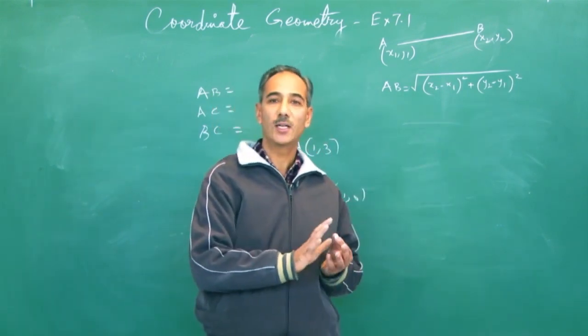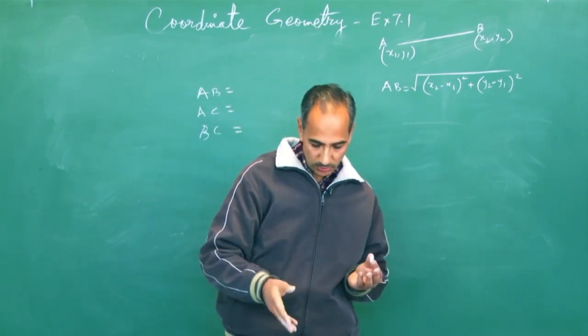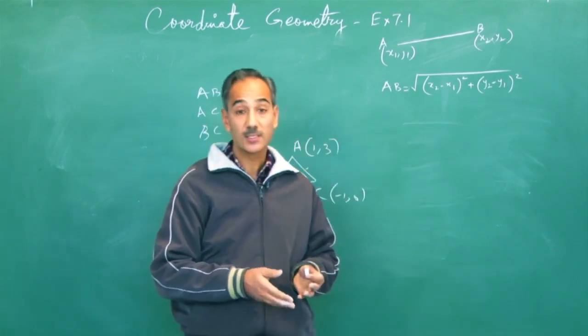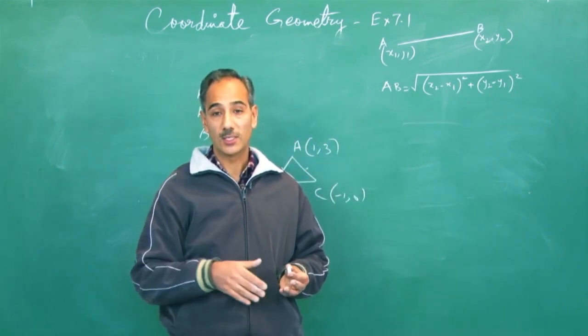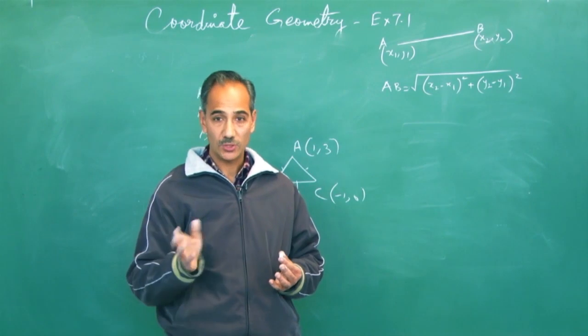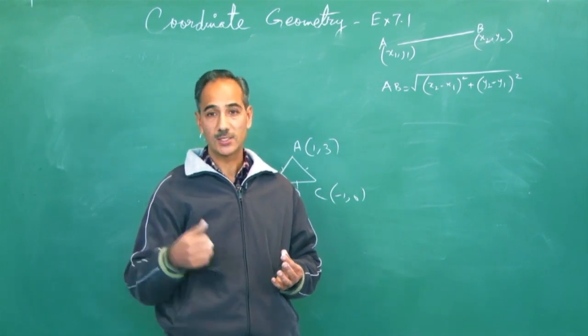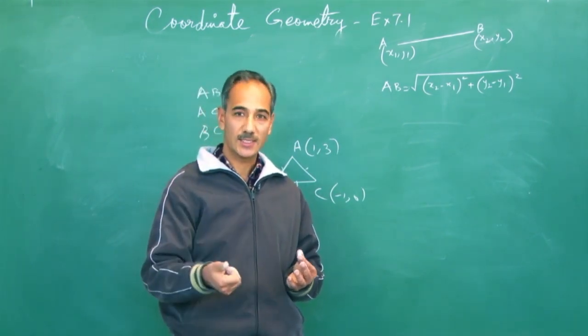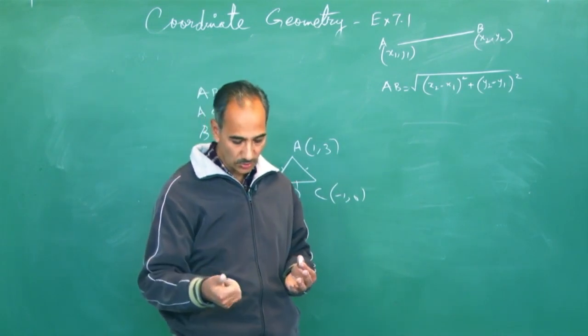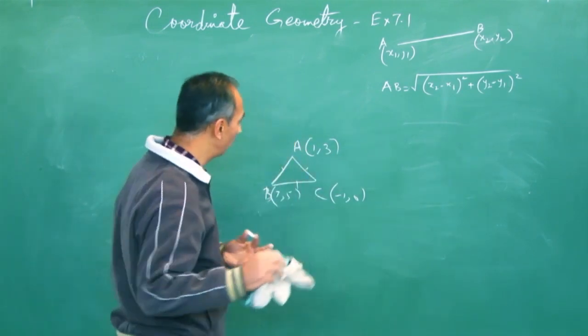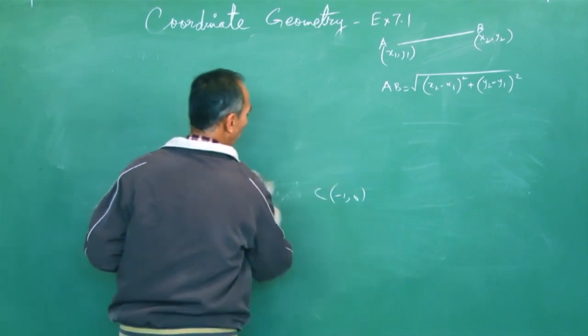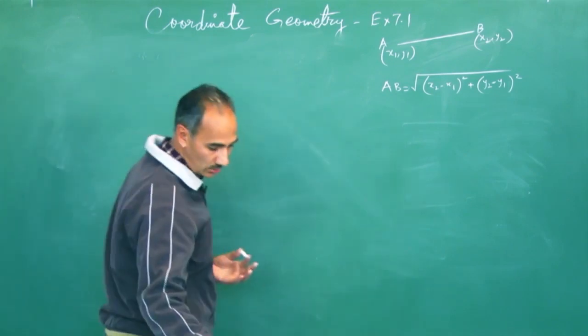The same applies to a quadrilateral. That is my question number 5 as well as question number 6. Vertices of a quadrilateral are given. You have to check the nature of the quadrilateral. Is it a parallelogram? Is it a rectangle? Is it a rhombus? Is it a square? We will work on that. But let me first take question number 4, to see if it's an isosceles triangle.